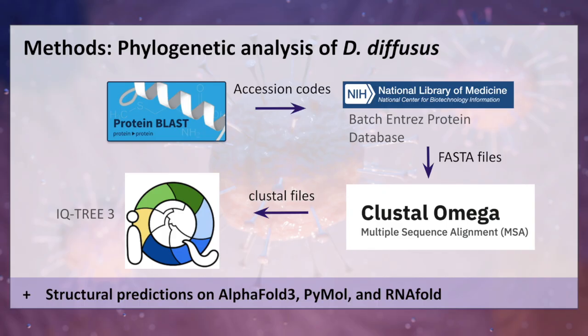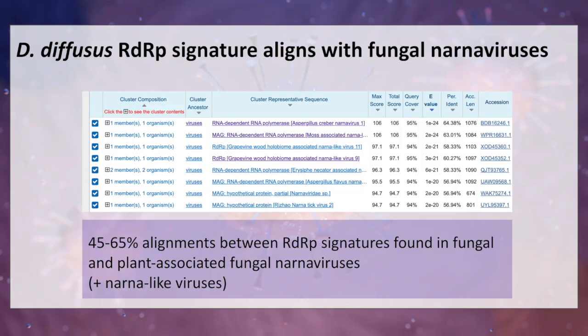Next, to see what host D. diffusus may have, we looked at its phylogeny, where we did multiple sequence alignments of the aligned RDRPs from Protein Blast and visualized the resulting tree. So first, in our initial correlation studies, we found that the RDRP signature aligned most significantly to fungal narnaviruses, some of them being plant-infecting fungi, which is consistent with our hypothesis.